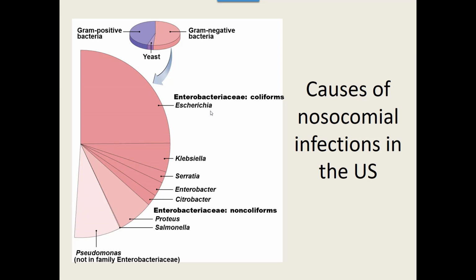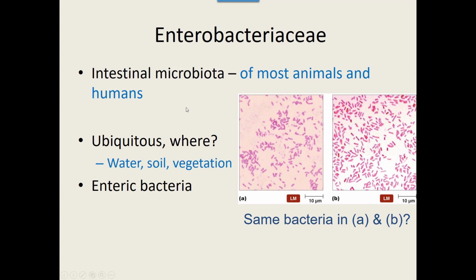The Enterobacteriaceae are a lot of times normal flora found in a lot of animals and humans, and they can get somewhere where they're not supposed to. They're also ubiquitous, found in water, in soil, in vegetation, a lot of times still because of fecal contamination of these areas. It's spread by the fecal-oral route. These enteric bacteria are the most common gram-negative pathogens that we find in humans. Now, this becomes an issue.